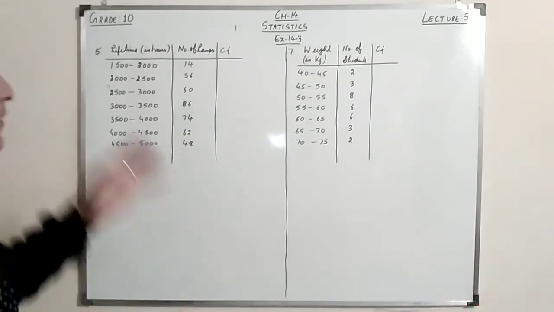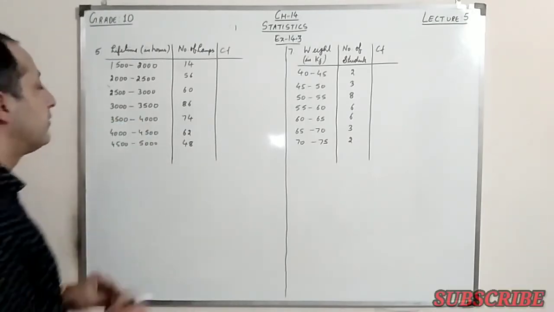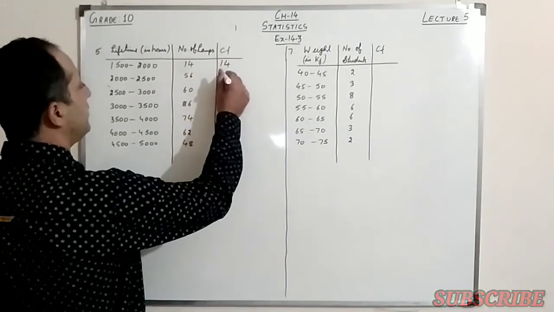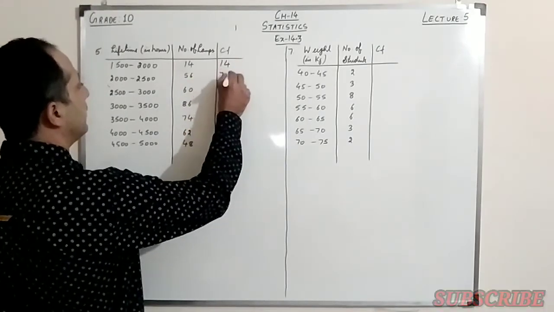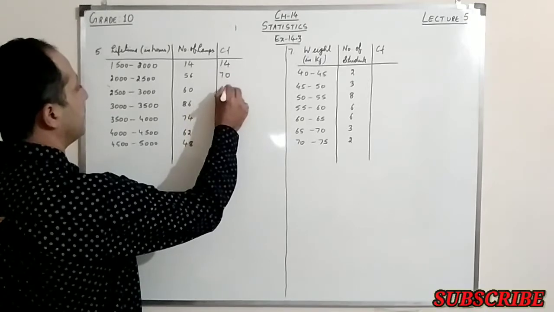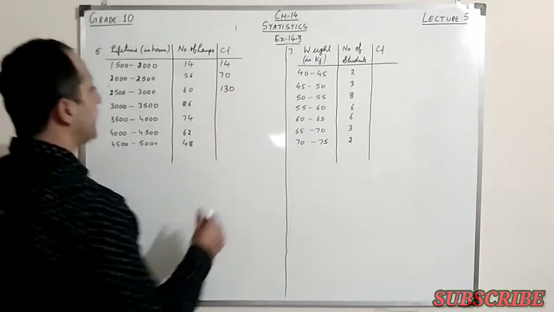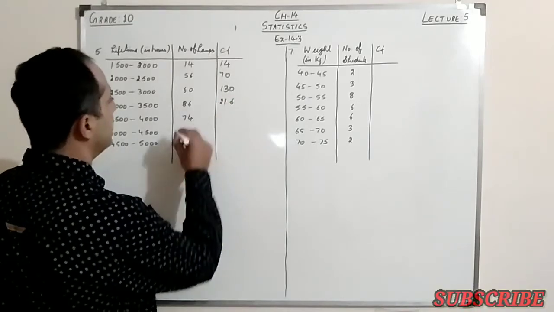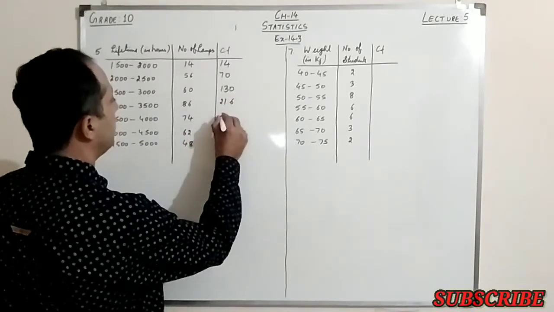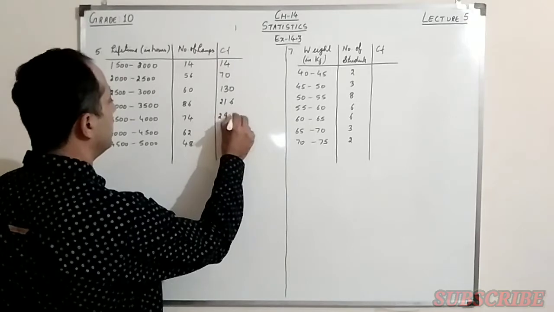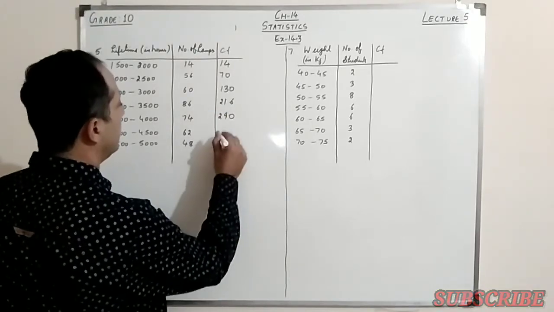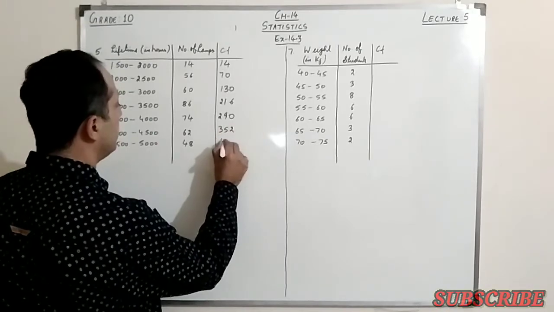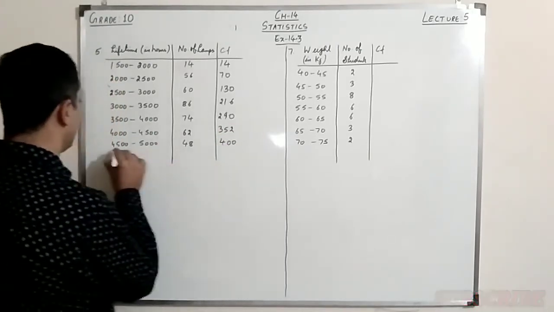The first step, we have to find the cumulative frequency. So the first will remain the same, that is 14. Then we add this 56, this becomes 70, then this is 130, then this is 216, then we add the 74 and it becomes 290, and then this will be 352, and finally this is 400.